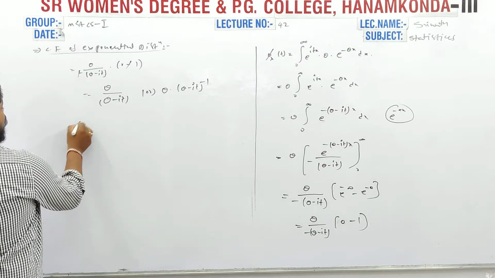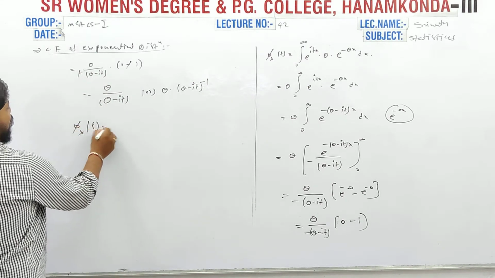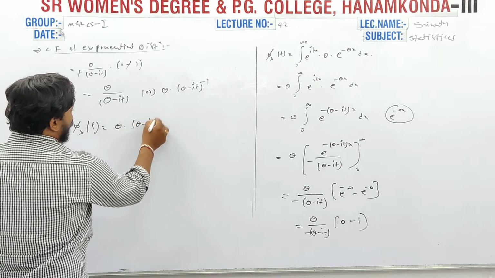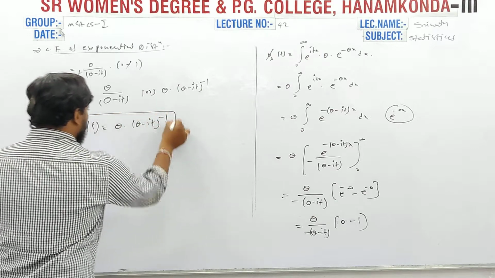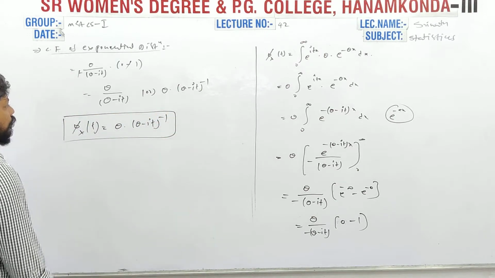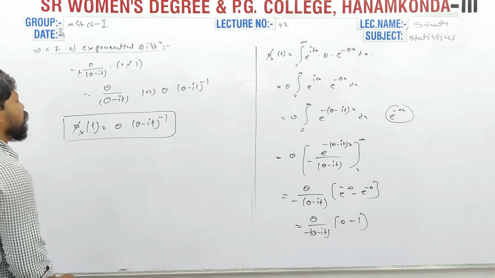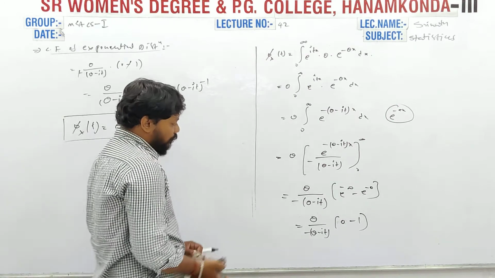This is the characteristic function, theta into (theta minus it) power minus 1. Here we want to find out the moments.